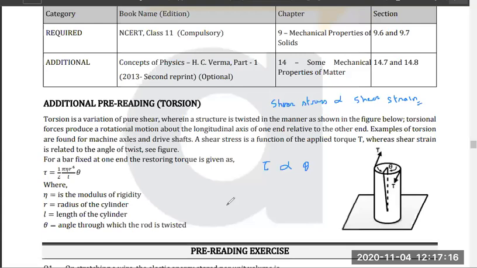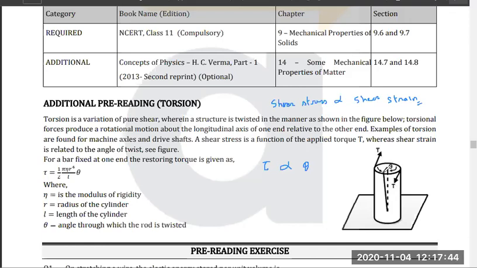Got it? Anyone have any issue in this? Think about it. And then we have some other constant depending on the structure of the rotating wire or any substance.